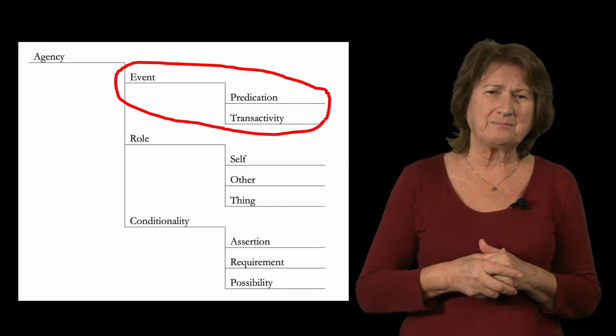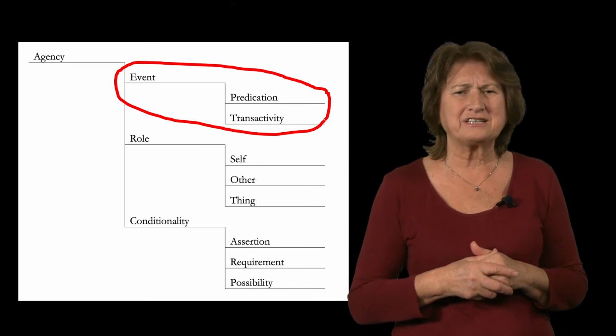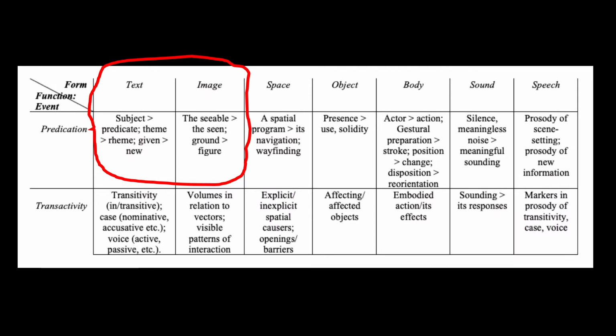Now let's look at the patterns of predication and transactivity in events. In text, sentences have subjects followed by predicates, also sometimes called theme and rheme, or given and new. The girl threw the ball. The girl is the subject setting up the theme or the given in the sentence. Then, threw the ball is the predicate or the rheme, or the new information that we add to the given. We must know who the girl is already. Then the fact that she threw the ball is the new information that the sentence is designed to convey.